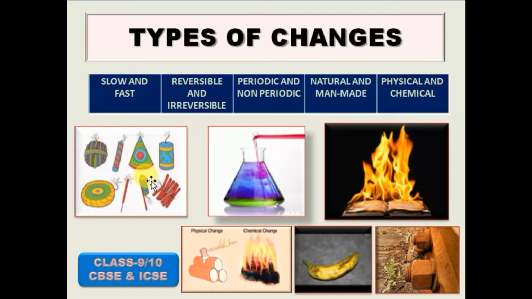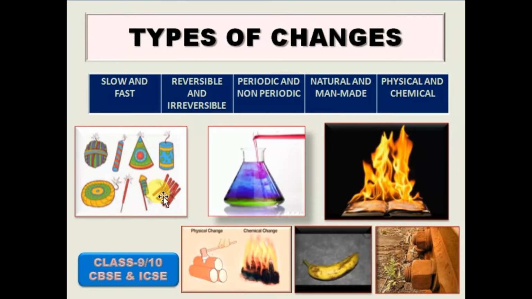Some changes are reversible, like water changing into water vapor on heating and changing back into ice on freezing. But some are irreversible, like blasting of a balloon or cooking of food.